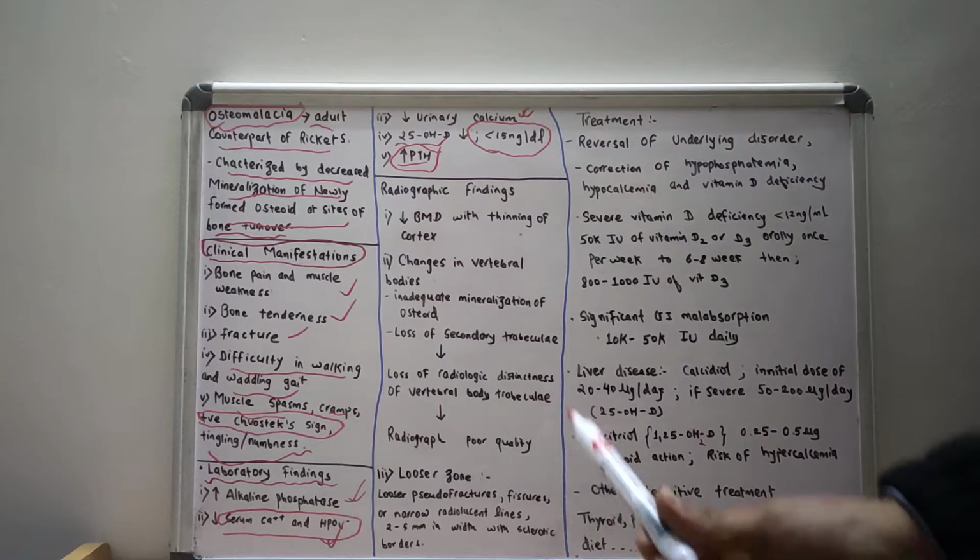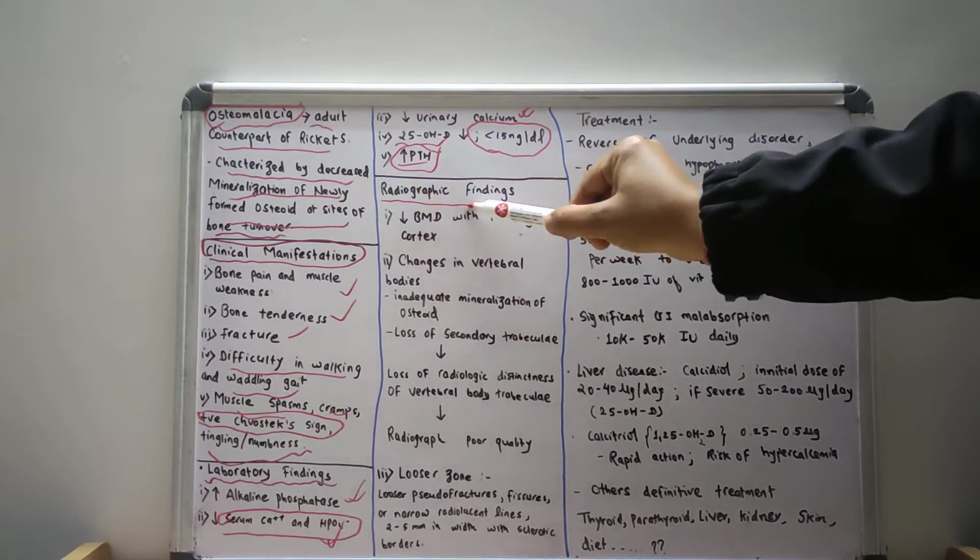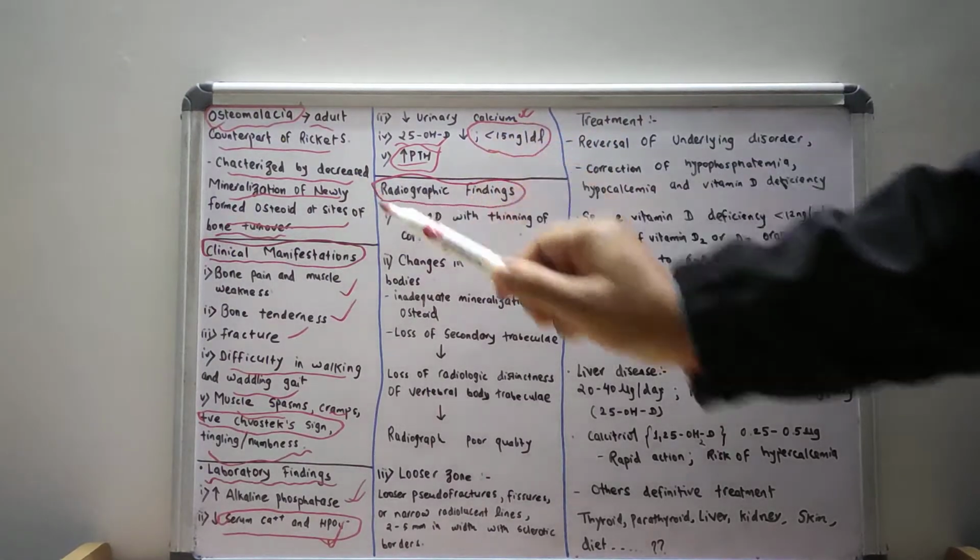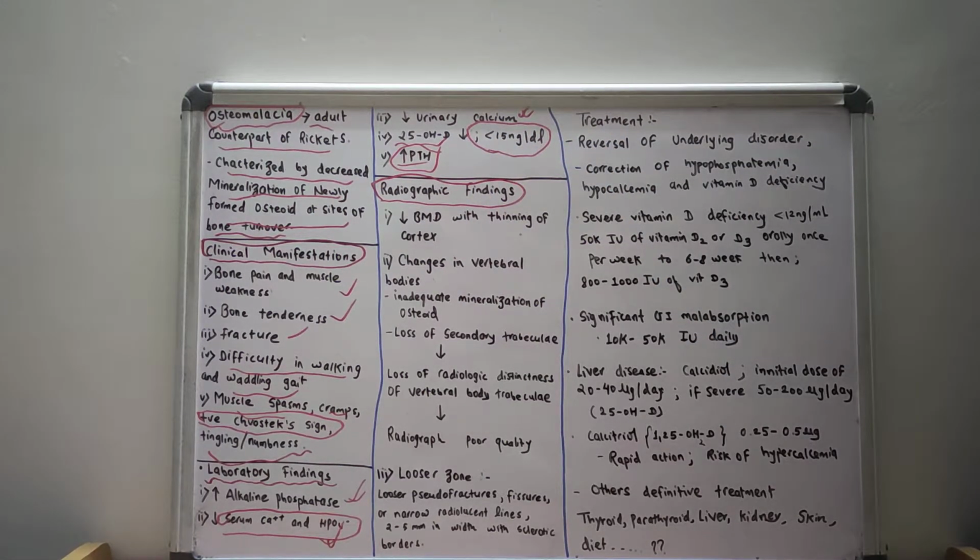Now let us discuss the various radiographic findings in osteomalacia. Before starting the radiographic findings, I want you to see my previous video on rickets. There I have discussed the various radiological findings in rickets, and it is very similar to that too.